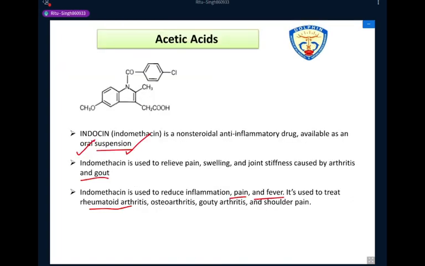Now we discuss the SAR points of this drug, that is, structural activity relationship points. For the SAR, we can write at this group, that is R1, and this is an X group.